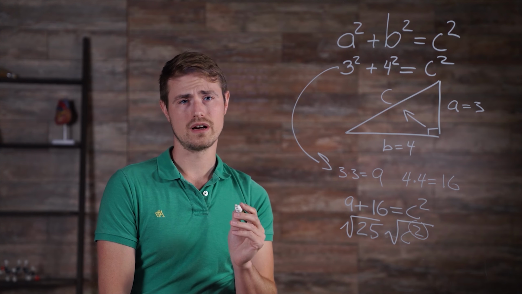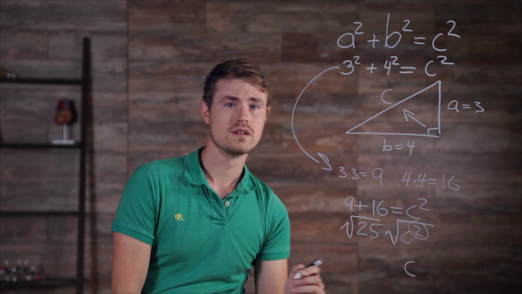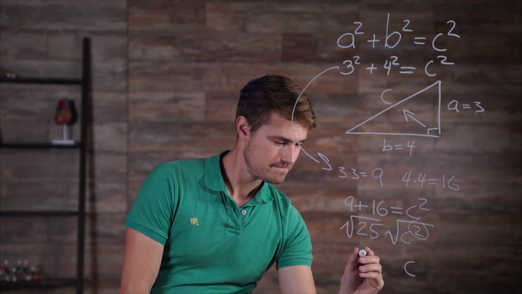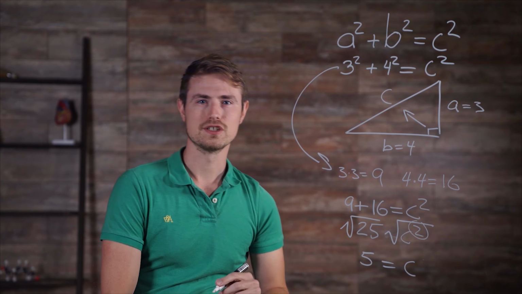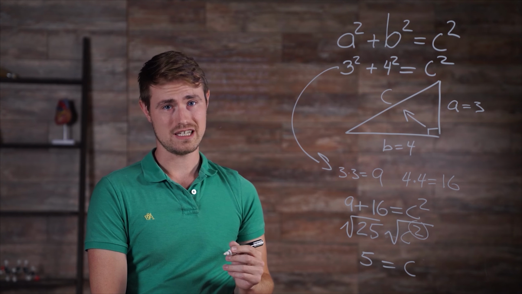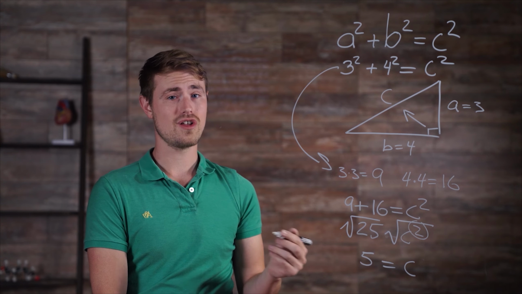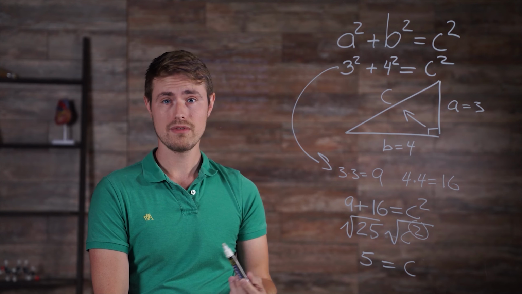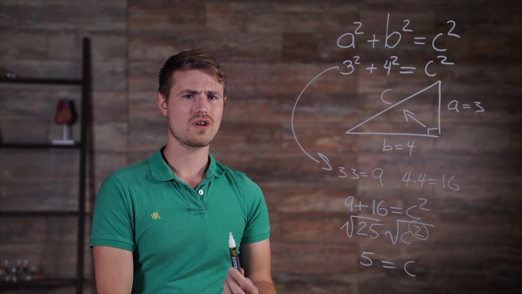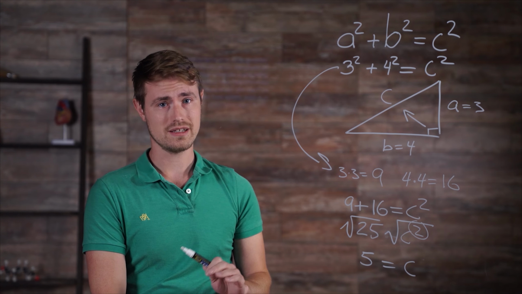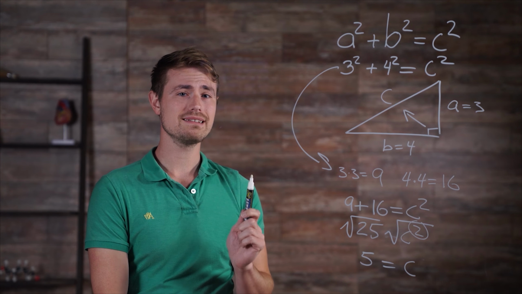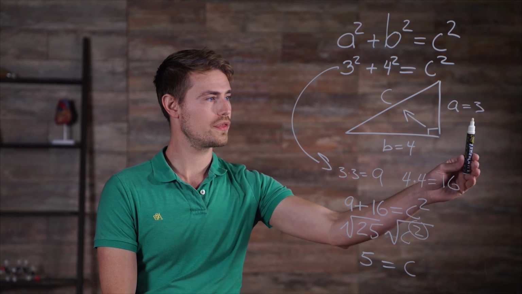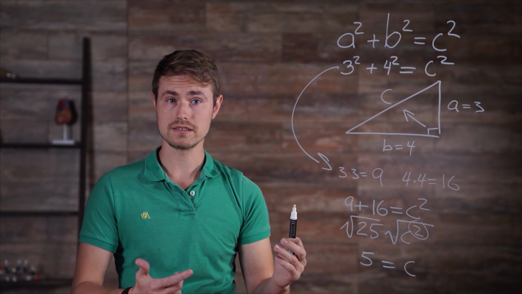The square root of C squared is C. And the square root of 25 just happens to be 5. Look at that. It's always good to check our answer to see if it makes sense. Since we're finding C, it should be longer than any of the other two sides, and 5 is greater than both 3 and 4. Also, because of the triangle inequality theorem, which is something we'll get to in a later video, the hypotenuse must be less than the sum of the other two sides, which means 5 has to be smaller than 3 plus 4, which it is.